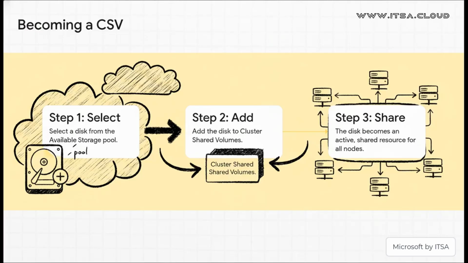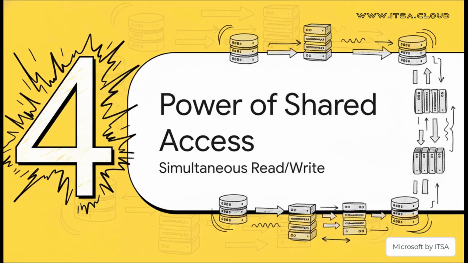Now, behind the scenes, the cluster gets to work. It formats the disk and sets it up as a special namespace that every single server node can see and use at the same time. So, our disk made it. It's now a full-fledged cluster shared volume. But so what? What new superpowers does it have now? What does this whole shared access thing actually let you do?